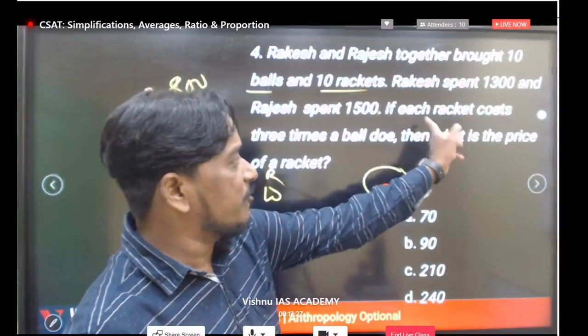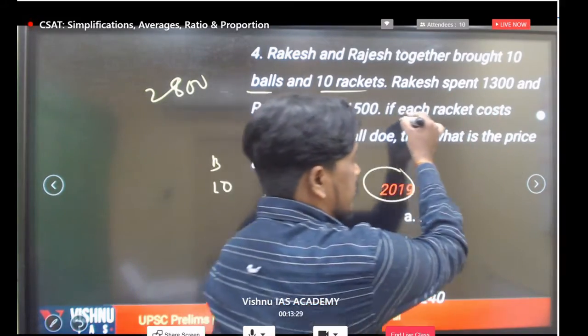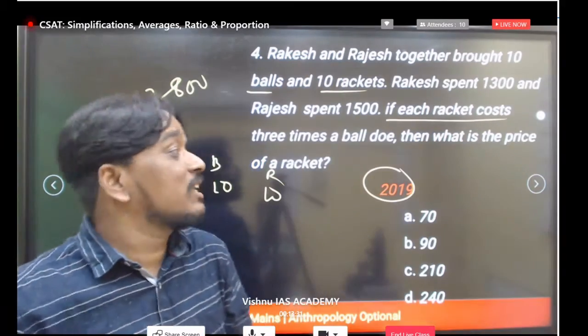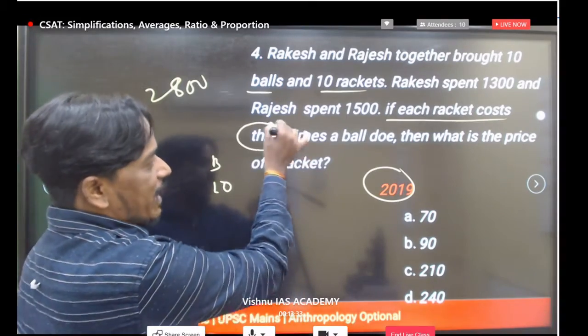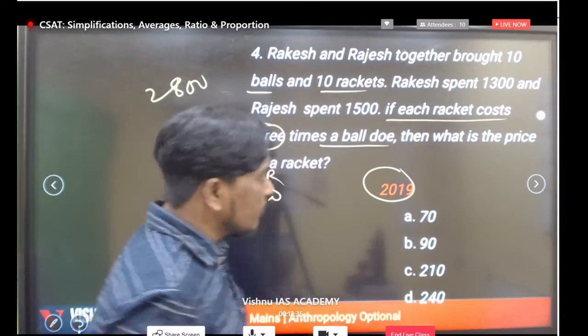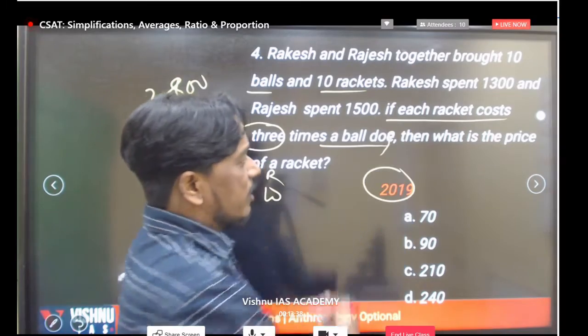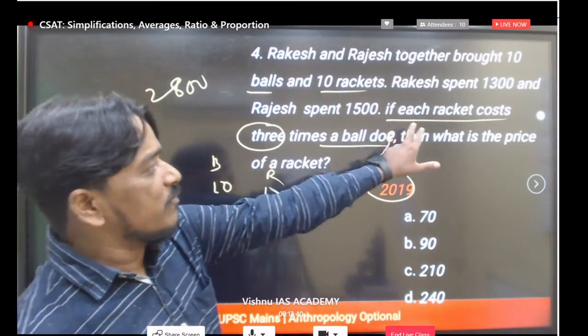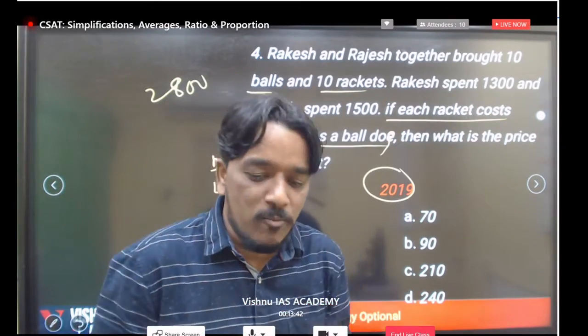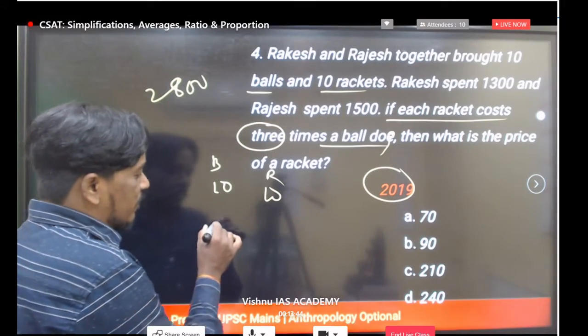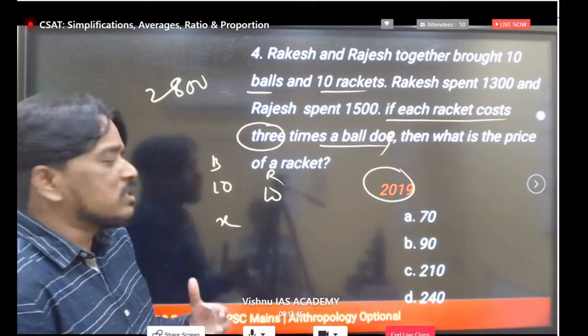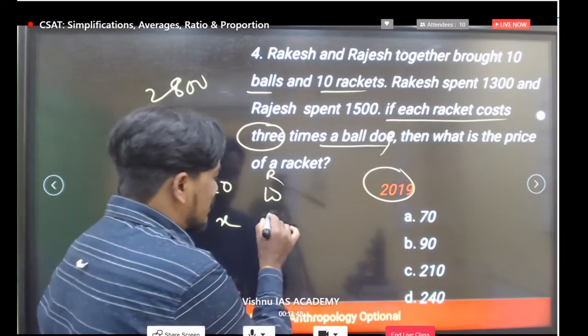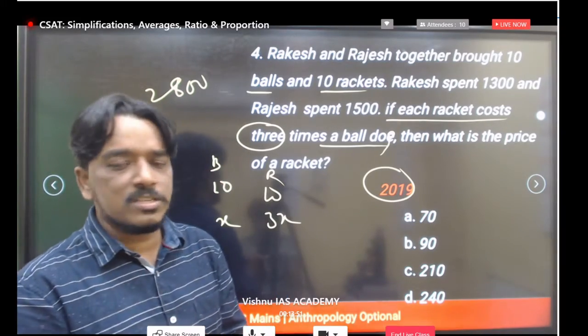Now this point is important: each rocket costs 3 times what a ball does. Clear? If the rocket cost is 3 times the ball, and I assume the ball's cost is X, then the rocket cost we will get is 3X, obviously.